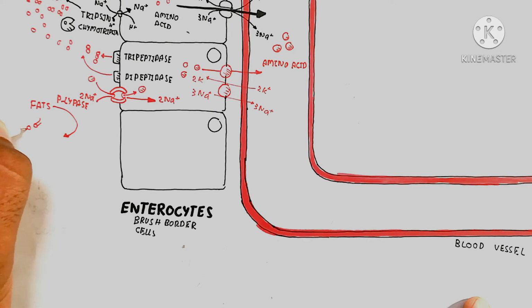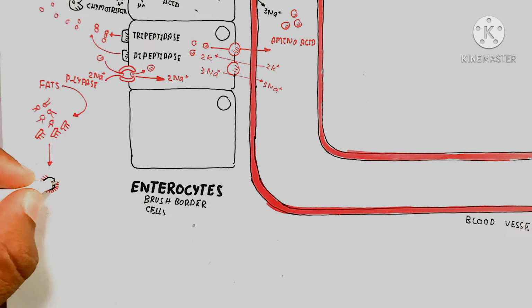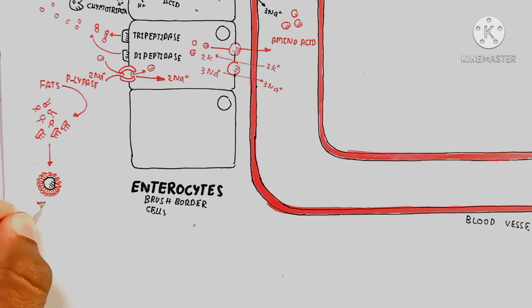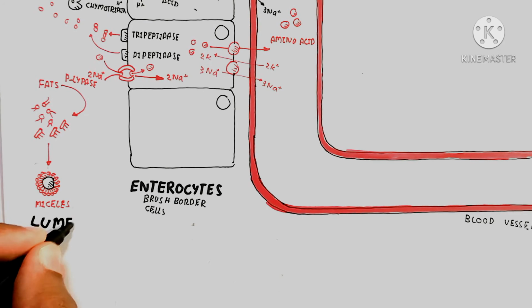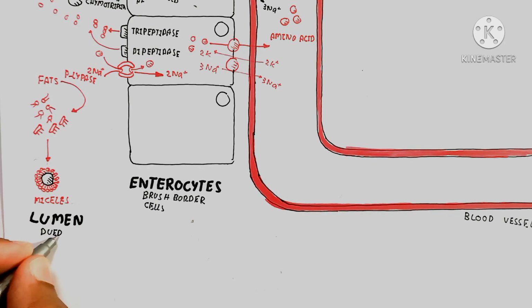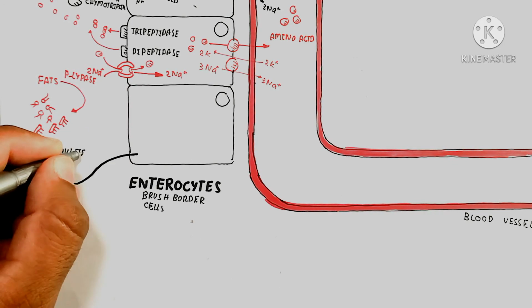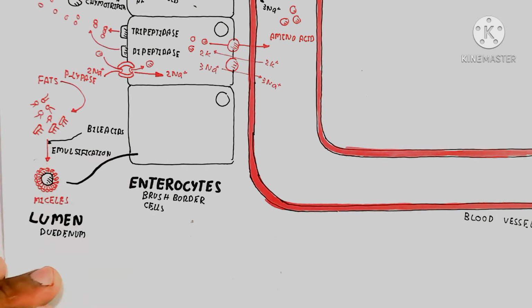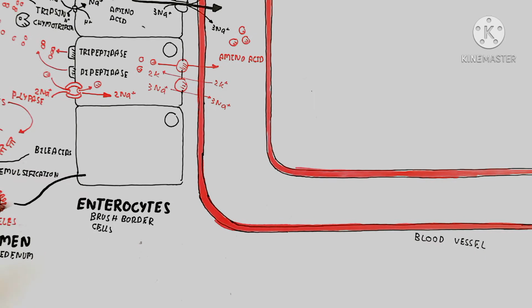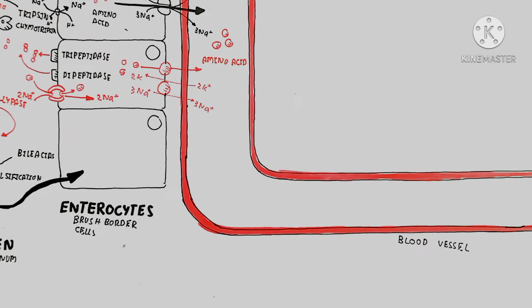On the other hand, here are the fats, which are converted into micelles. A micelle is made up of phospholipids, triglycerides and monoglycerides as well. That is the lumen, which contains fat, and this fat will go into the enterocyte and first move into the lymphatic system. But here I will not draw the lymphatic system or the lacteal, just for understanding the mechanism.